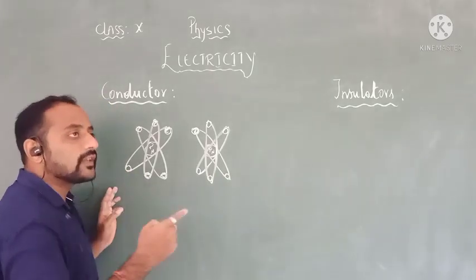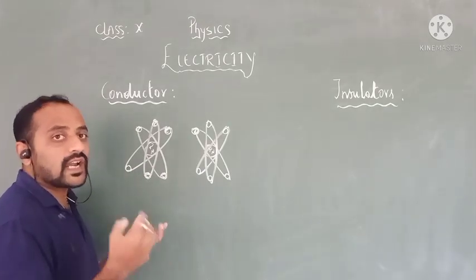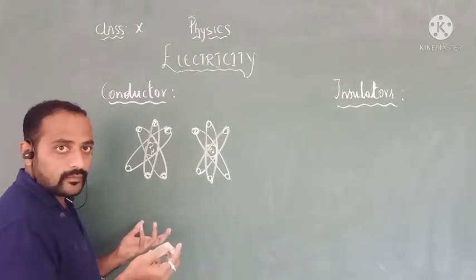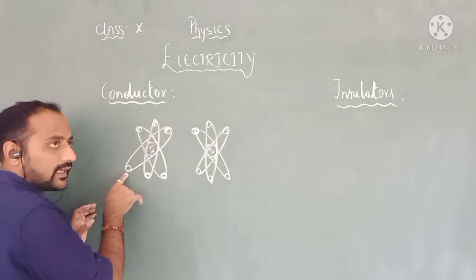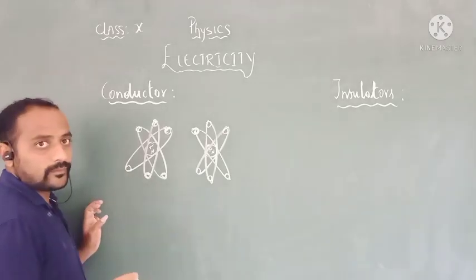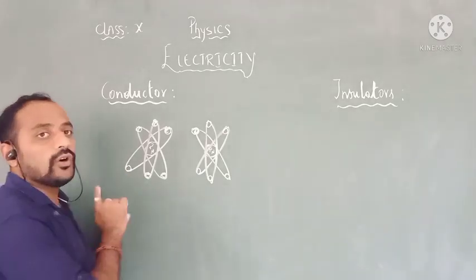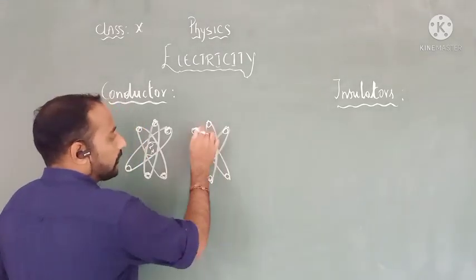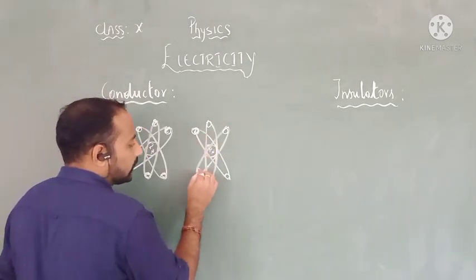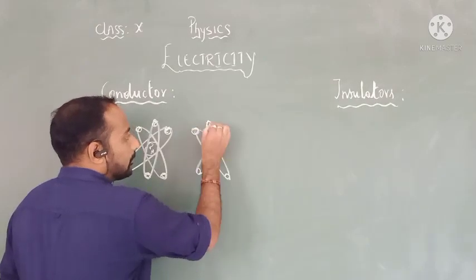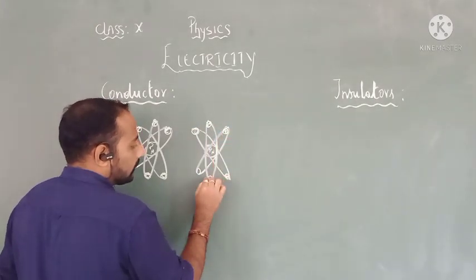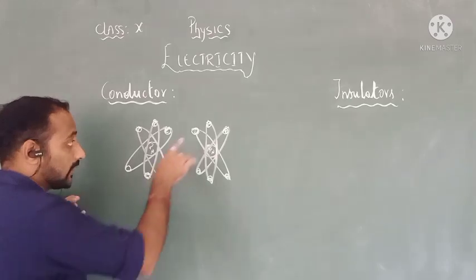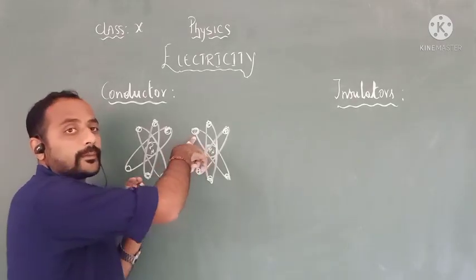Valency means vacancy, jaga khali hai, the place which is empty. In this hole, there are no electrons at all. Similarly, there is one more valency over here.